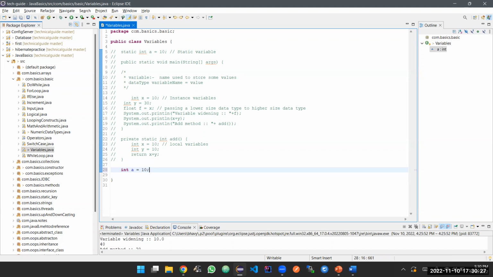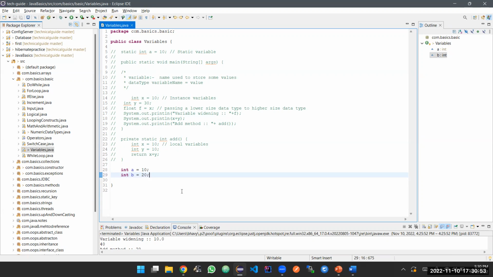With this line, you're telling Java to allocate a variable in the heap. Heap is the memory, your actual program memory. So when you're declaring any variable, keep in mind that you are allocating some space in the heap memory. Okay. So int b equal to 20.